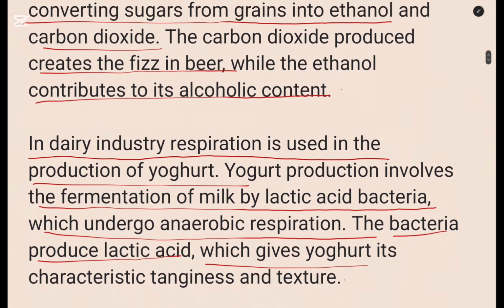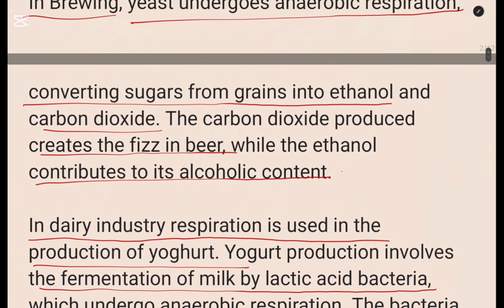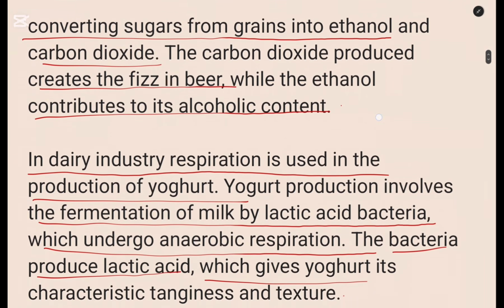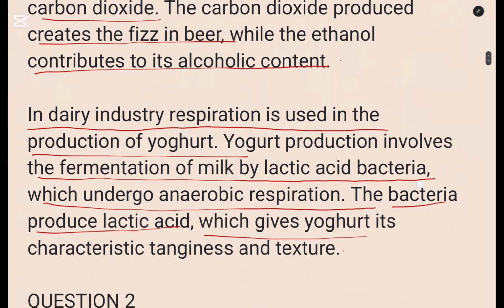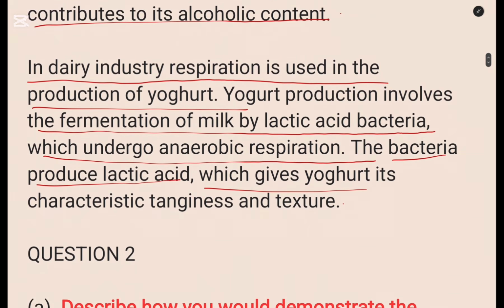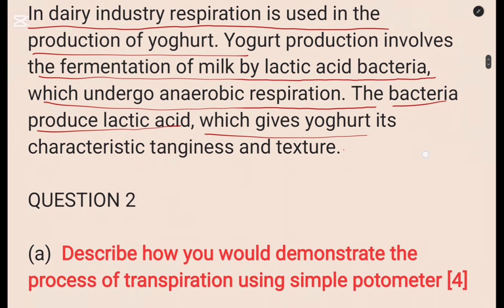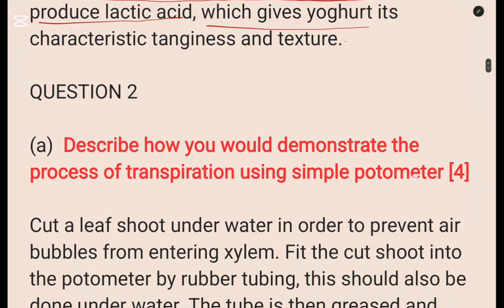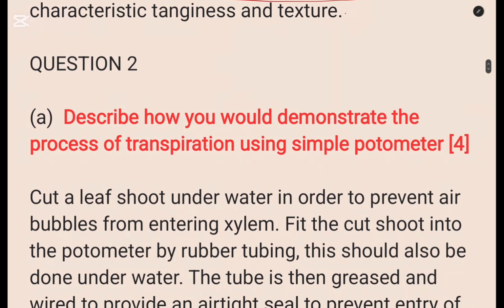So we've answered question 1 fully. So please, like I said, make sure that you follow through. You can pause the video, write the information that you need, and then continue. Let us look at question 2. So question 2, the first question, which is A, was: describe how you would demonstrate the process of transpiration using a simple potometer. This one was 4 marks. How would you demonstrate the process of transpiration using a simple potometer?